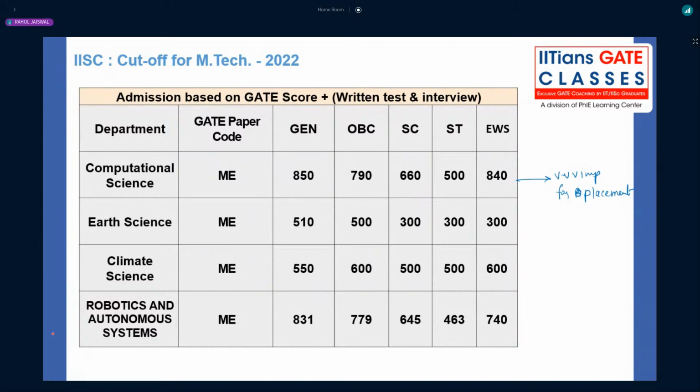Again, you have the earth science, but it's basically a total personal choice, right? You can see the placement is static, almost like an average for earth science. Again, robotics and autonomous systems have decent placement, right?